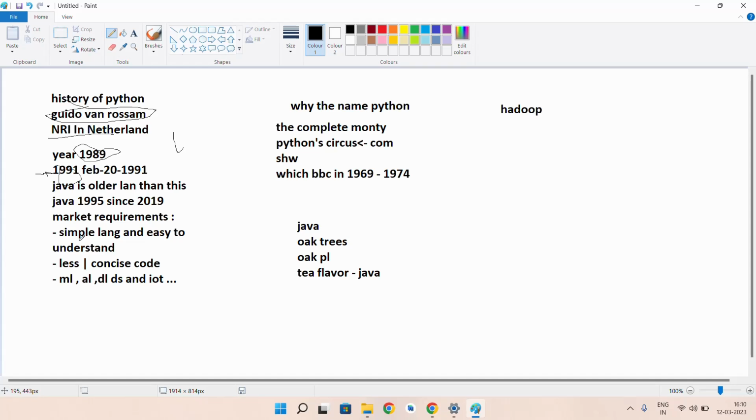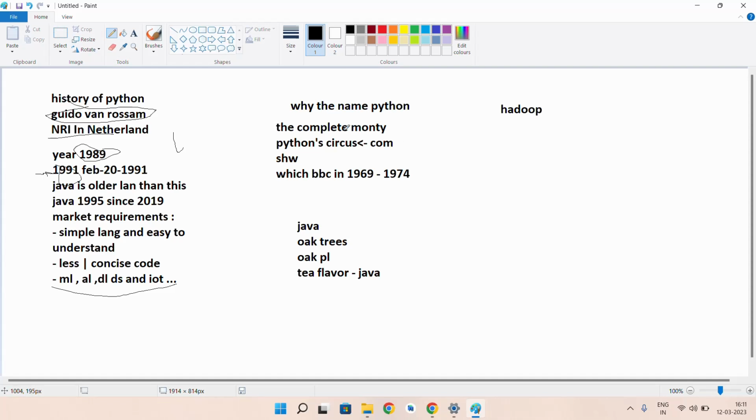It has become that popular for some of these reasons: they are looking for a simple language that is easy to understand, that can be understood by each and everyone, and that requires very few lines of code compared to other programming languages. These are the main areas people are passionate about nowadays and so many people are talking about. For all these reasons, Python is the best choice, and that is why it became so popular.